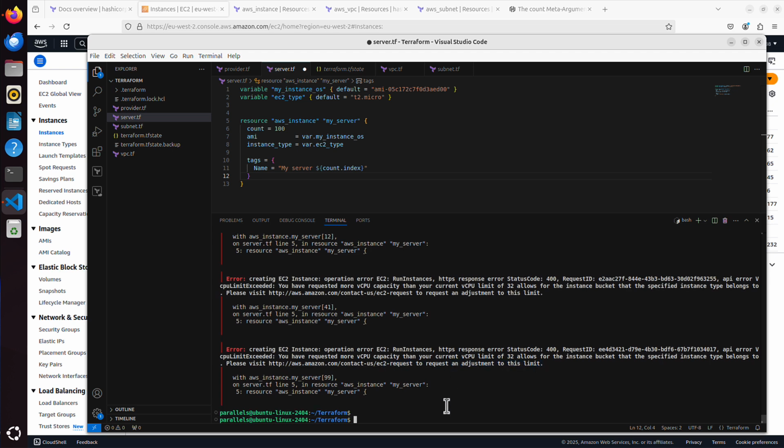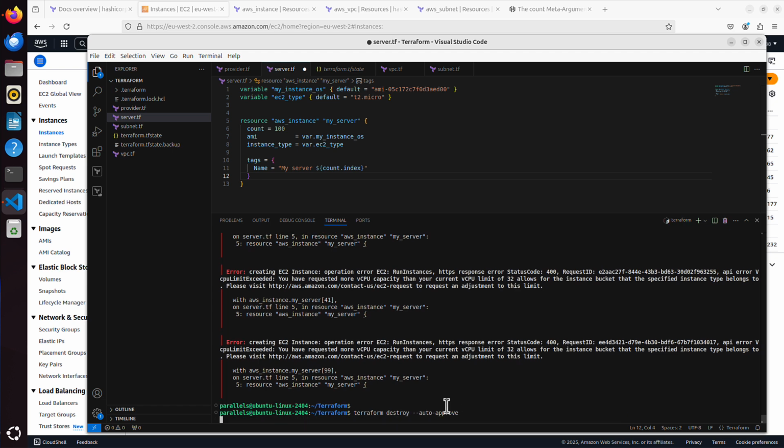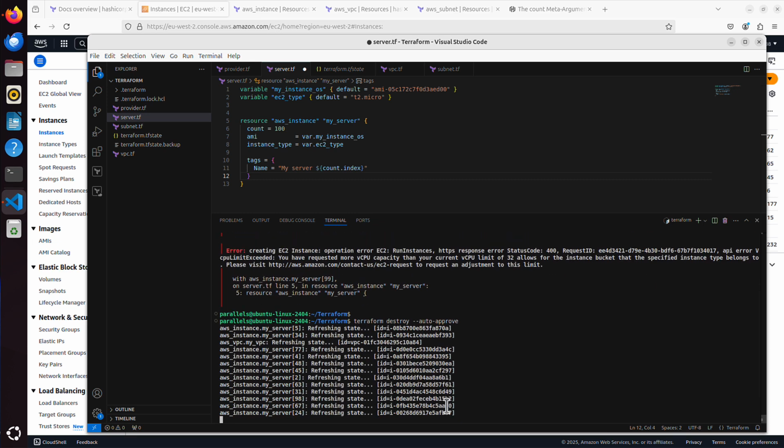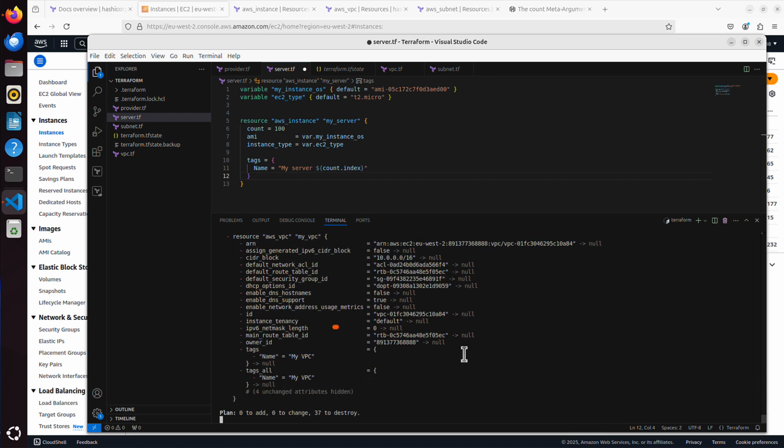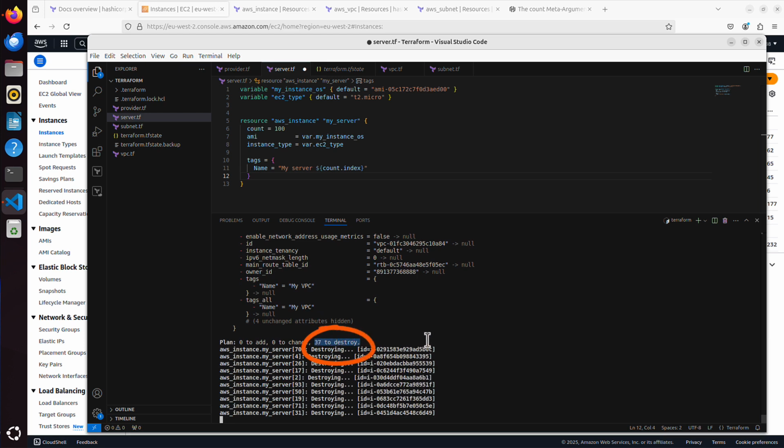So I just say terraform destroy auto approve. Press enter, and we will destroy what we have there. When you destroy, you will see that Terraform will destroy only, you can see now, 37 to destroy.